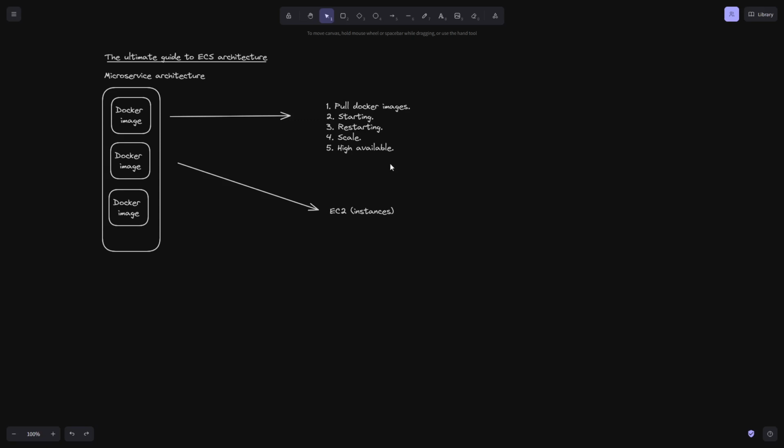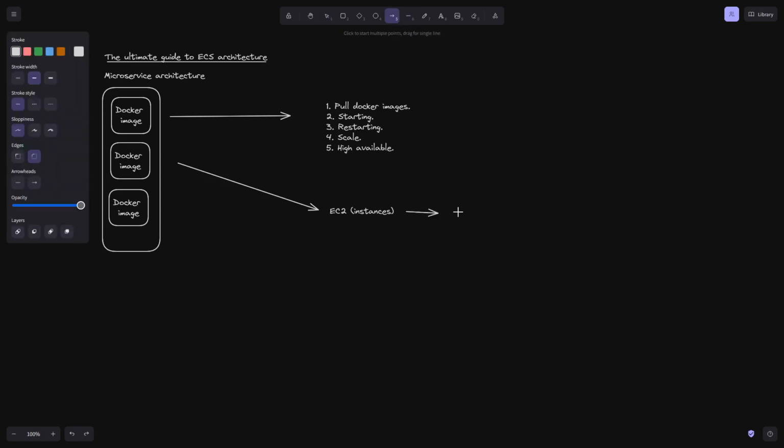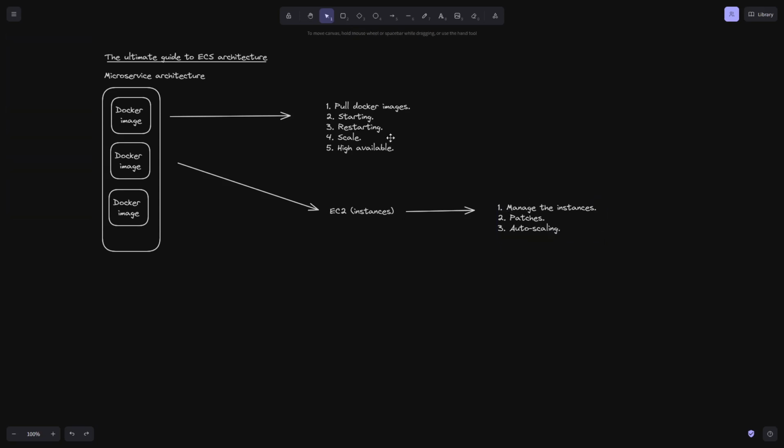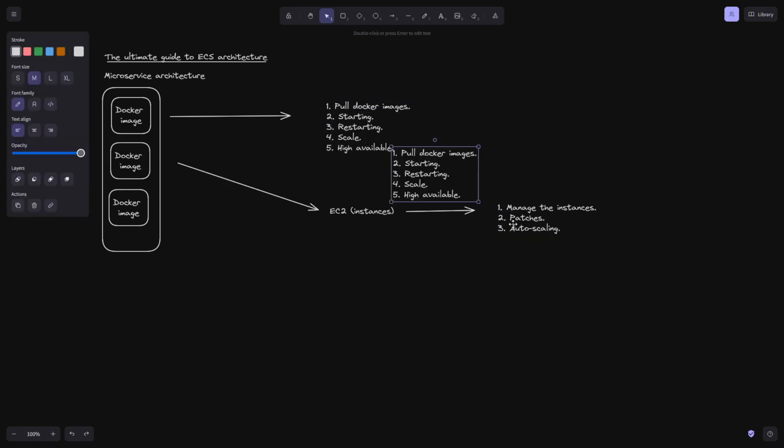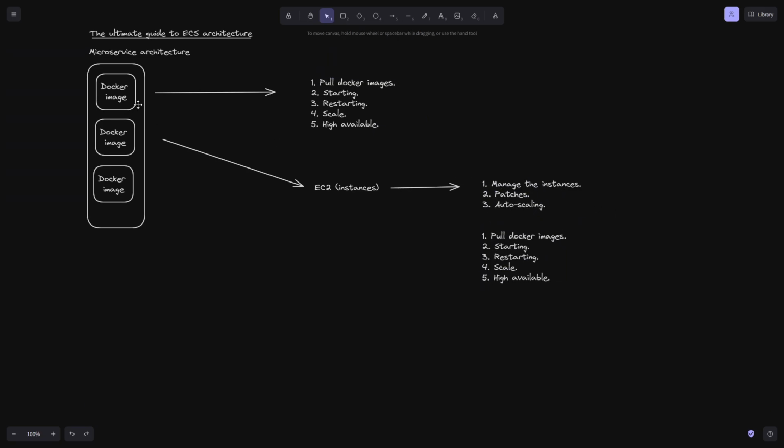But also, we still need to think about a couple of things if we're going to run this in EC2. One, now that we're running it on EC2 instances, we have to manage the instances, right? Number two, we have to do patches on them. We have to think about how we would handle auto-scaling using auto-scaling groups, right? But on top of that, these steps over here would also still apply. So on our instances, we'd still need to pull the Docker images, but in addition to that, we'll still have to get the Docker runtime installed on there and then be able to do all of these things.